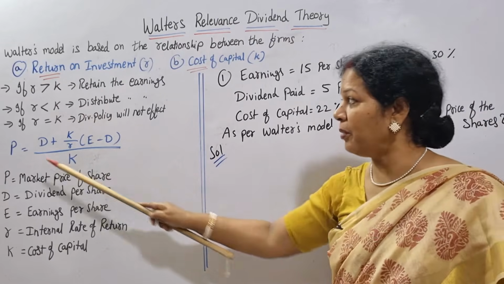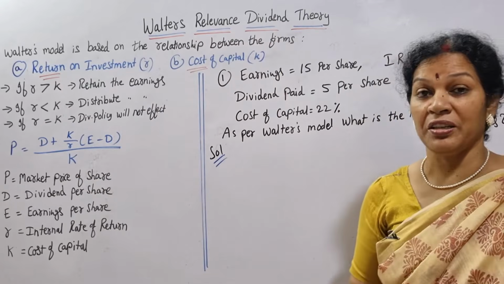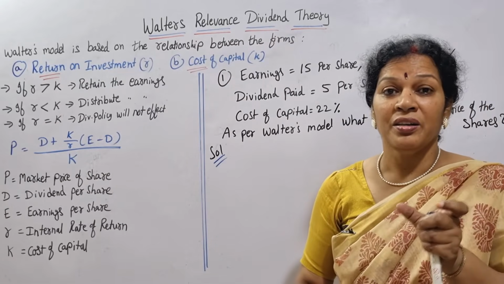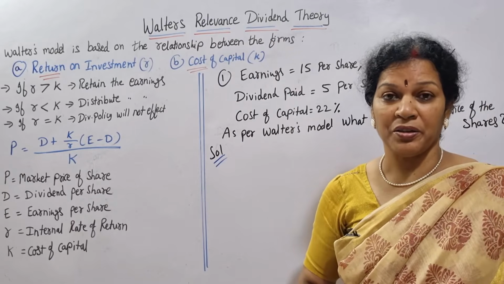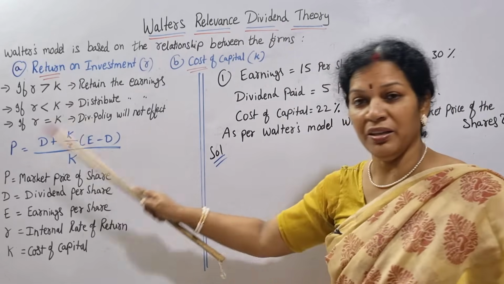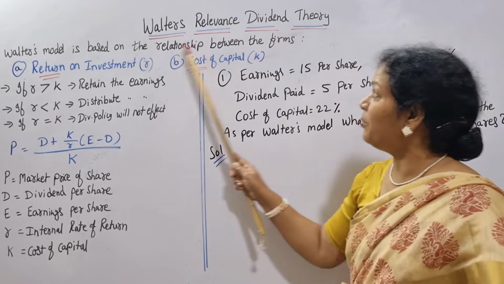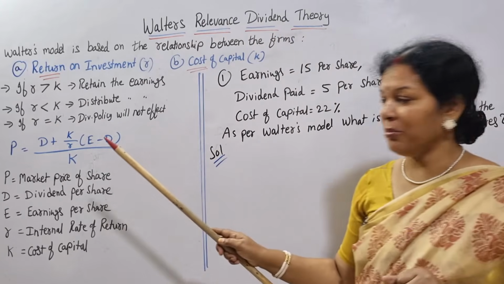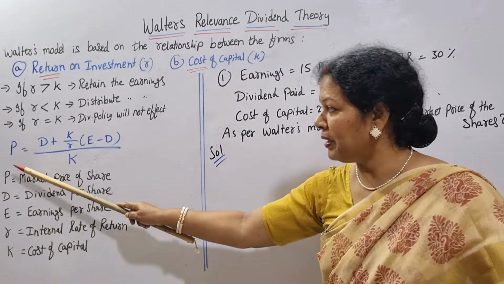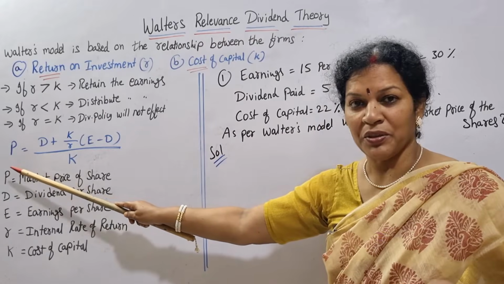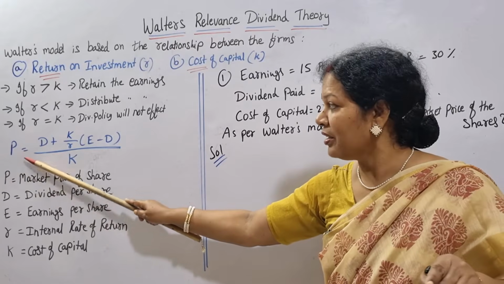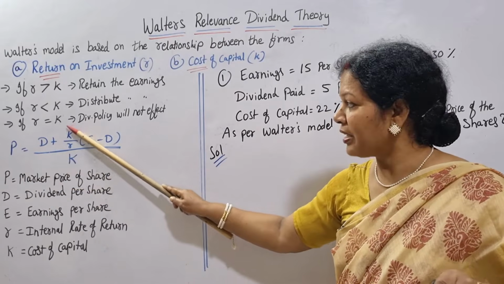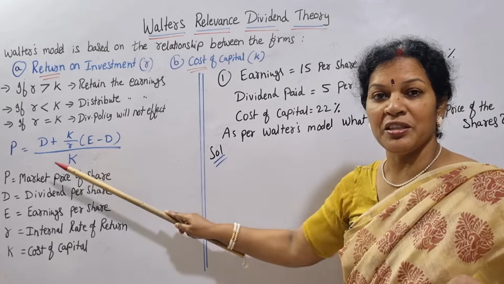Now, this is the formula for Walter's relevance dividend theory. How do you value the firm's shares? That is this formula. We have a simple formula. P means market price of the shares. This we are going to calculate: market price of the share, P, is equal to D plus K by R into E minus D by K.